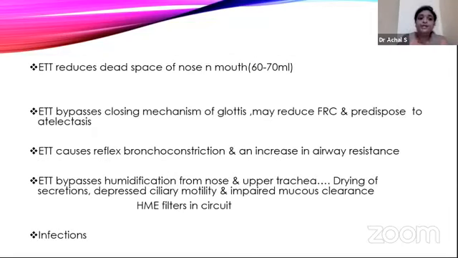The endotracheal tube reduces the dead space of the nose and mouth to about 60 to 70 ml. The tube bypasses the closing mechanism of the glottis, so it may reduce FRC and predispose the patient to atelectasis. The tube causes reflex bronchoconstriction, laryngospasm, and thus an increase in airway resistance, which will be shown on the ventilator graph. And the ET tube bypasses the humidification from the nose and the upper trachea, so drying the secretions, depressing the ciliary motility, and impairing the clearance of mucus.